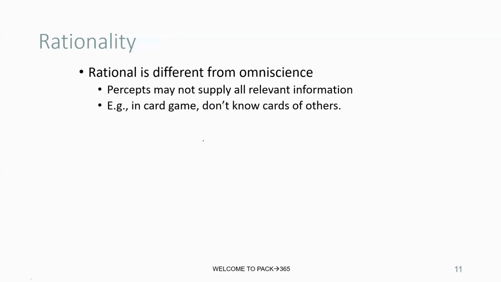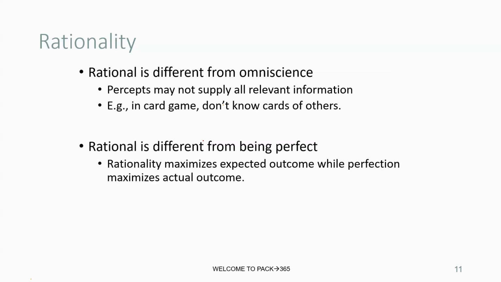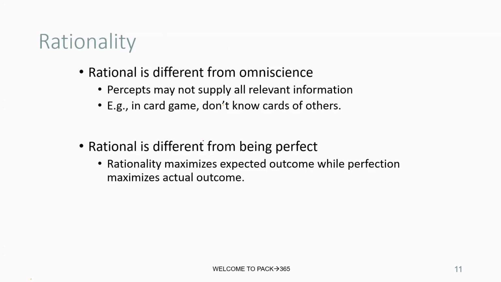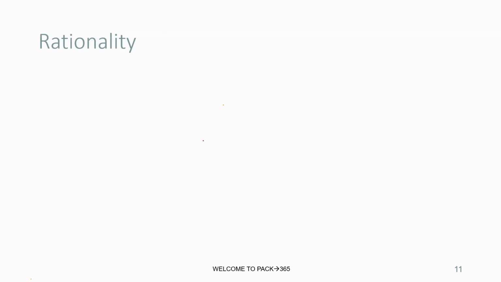And rational is different from omniscience, because percepts may not supply all the relevant information. For example, in card games we do not know the cards of others. Rational is different from being perfect. Rationality maximizes expected outcomes, while perfection maximizes actual outcomes. So we can see that rationality is performance based.